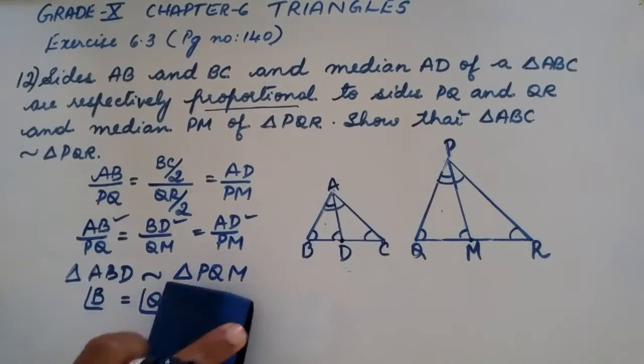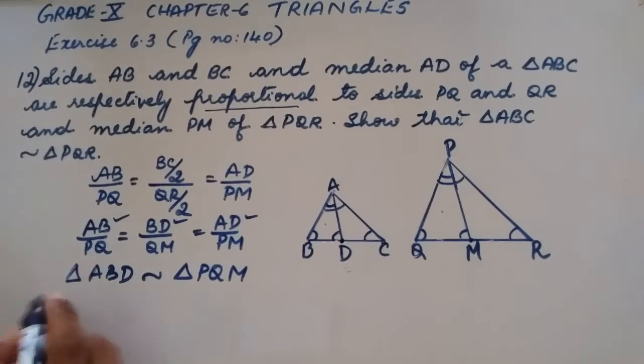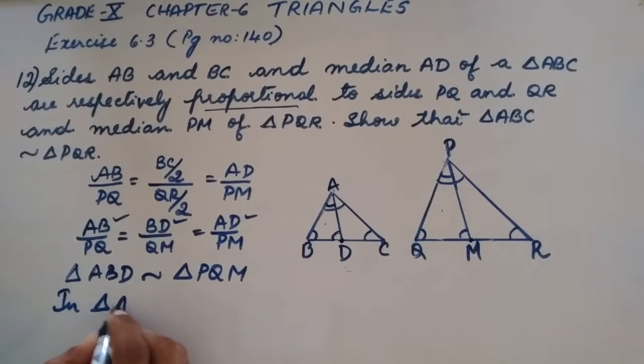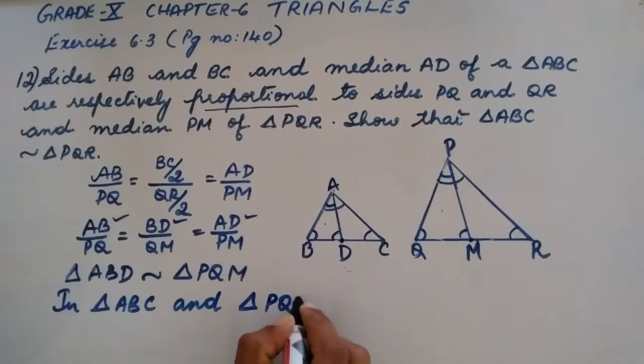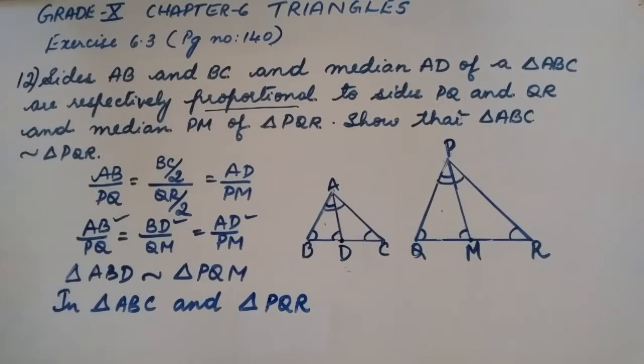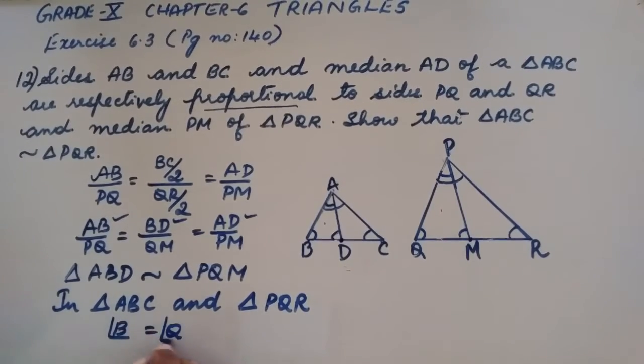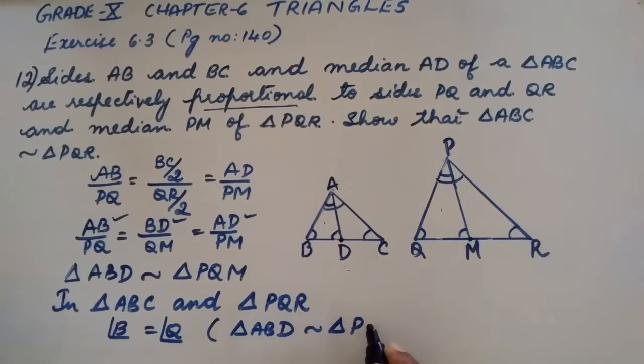So first let me write that. In triangle ABC and triangle PQR, angle B is equal to angle Q. Okay, that is, we got it from triangle ABD similar to triangle PQM.